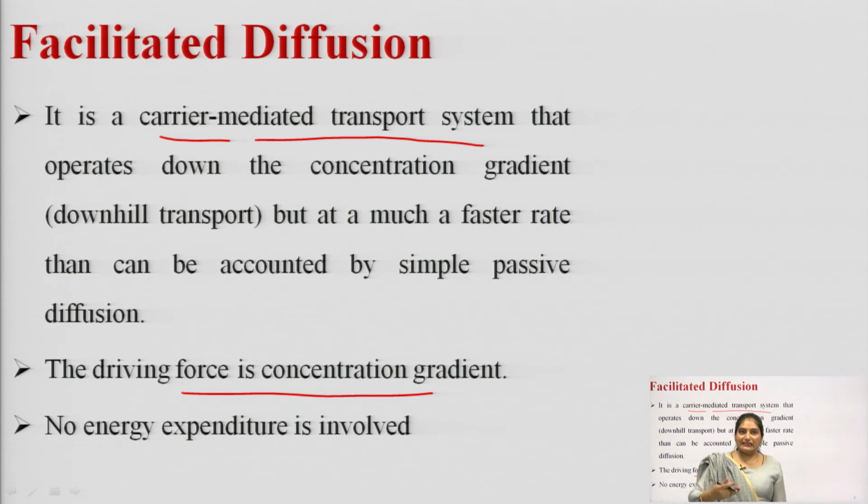Facilitated diffusion is a type of carrier mediated transport system that operates down the concentration gradient, which is called downhill transport, and it is at a much faster rate as compared to simple passive diffusion. The driving force involved in facilitated diffusion is the concentration gradient. What is the concentration gradient? It is the difference in the drug concentration at each side of the membrane. And in facilitated diffusion, there is no energy expenditure.